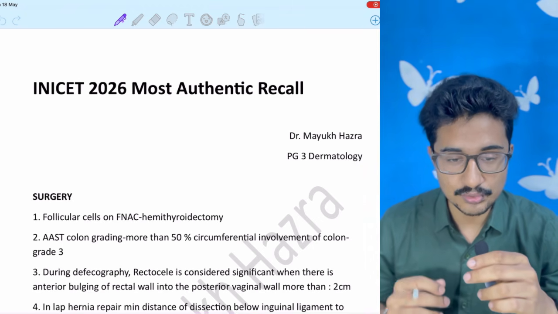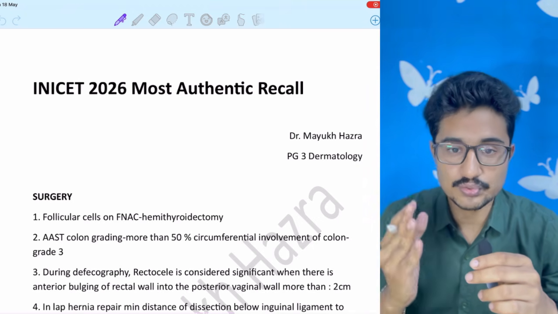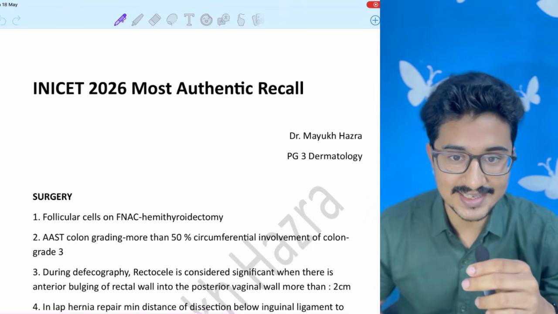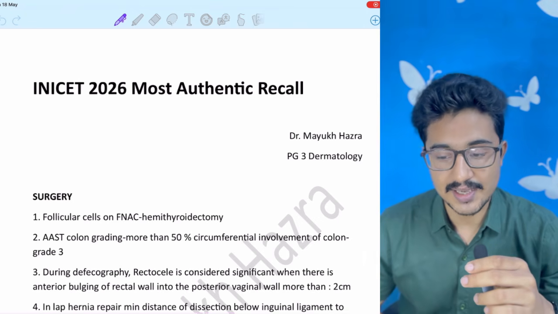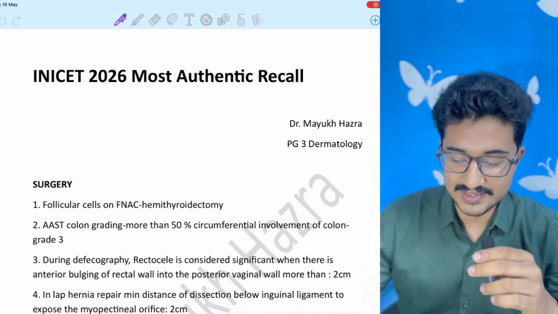As a whole, no recall is authentic because it is very much difficult for you guys to recall the exact questions and the exact options. And also, we are not sure regarding few answers. So let's start the recall.